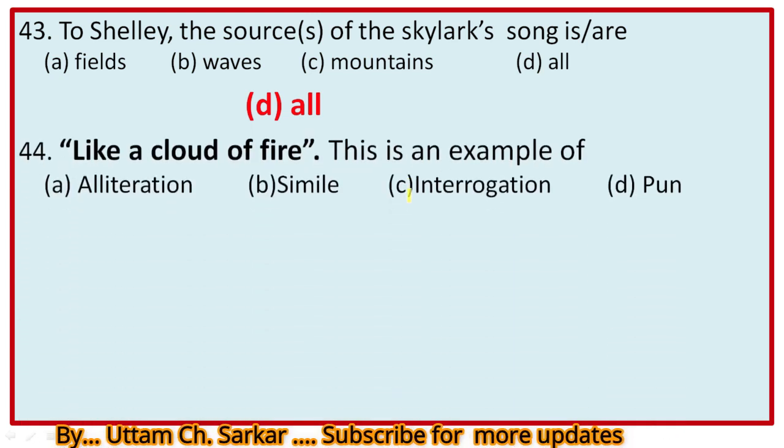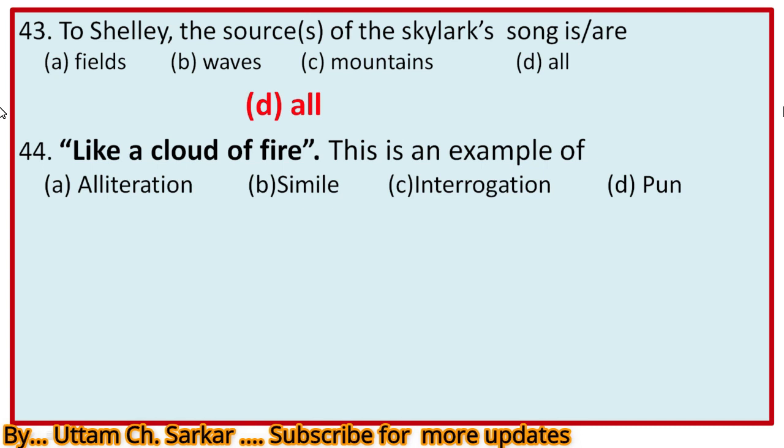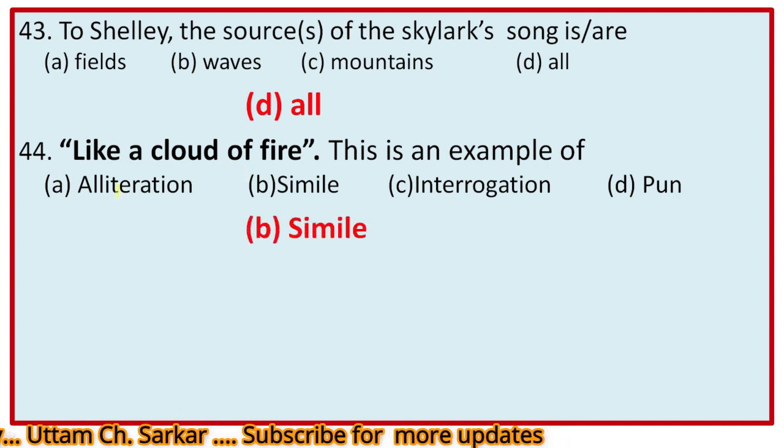Next, 44. "Like a cloud of fire." This is an example of alliteration, simile, interrogation, or pun. No alliteration, because in an alliteration there is the repetition of the same sound or syllable or word. Interrogation: a question is raised but the answer is implied within the very question, for example, "If winter comes, can spring be far behind?" Pun: duplicity of sense or meaning.